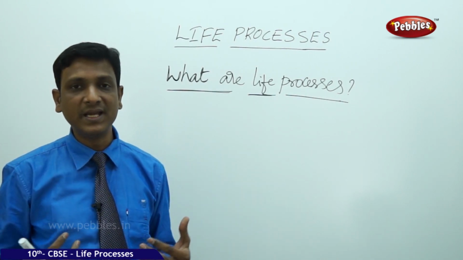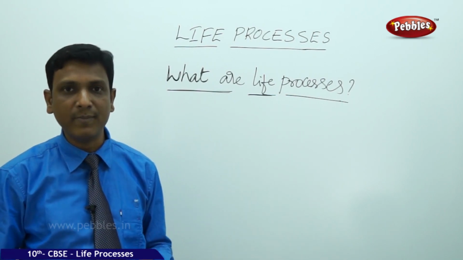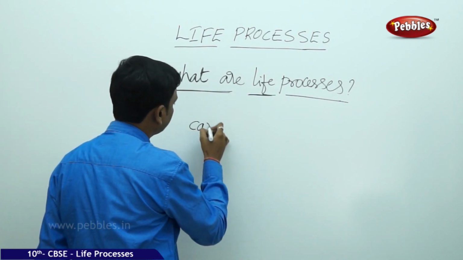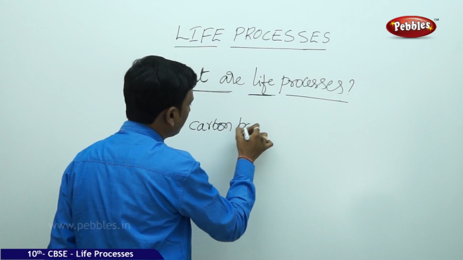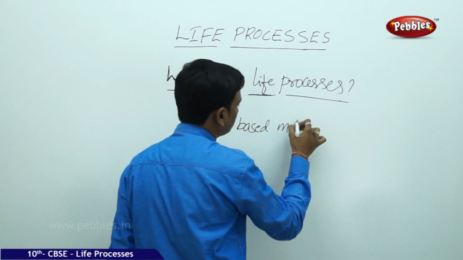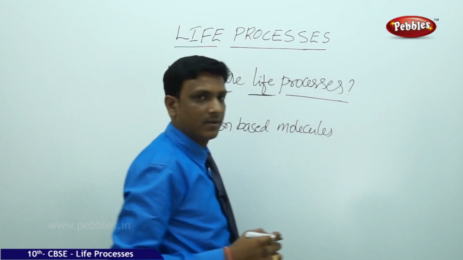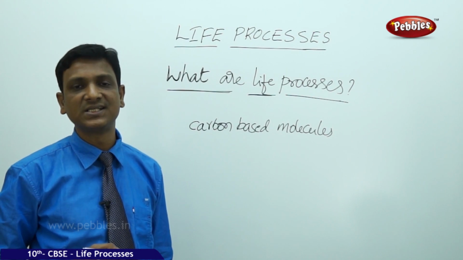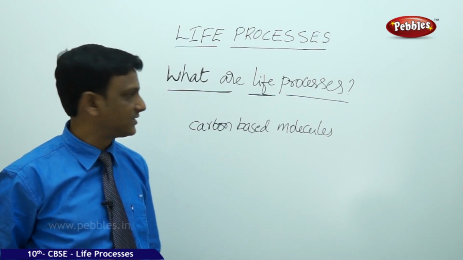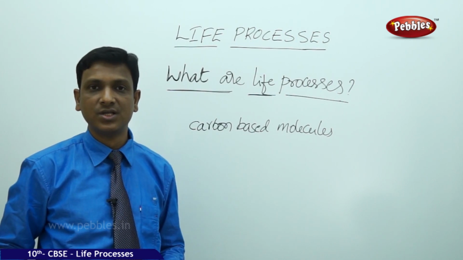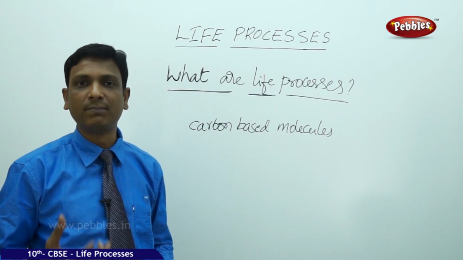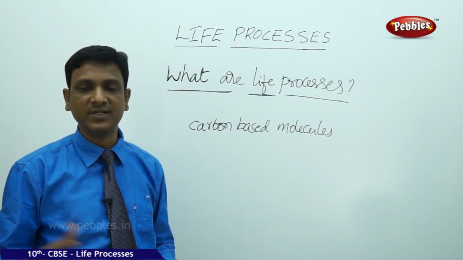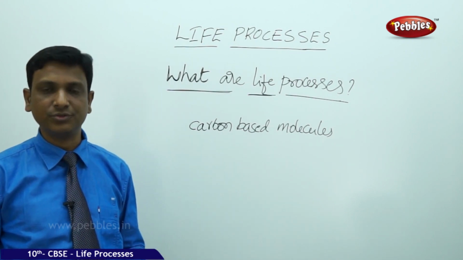Most of our systems, many parts of our body and cells are built up of carbon molecules, carbon-based molecules. Hydrocarbons, fats, proteins, amino acids, and carbohydrates. All these are carbon-based molecules. So we need a continuous supply of carbon-based molecules from the environment. So this is done by the process of nutrition.